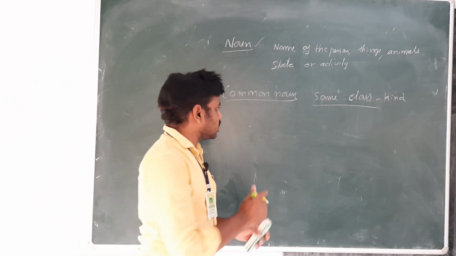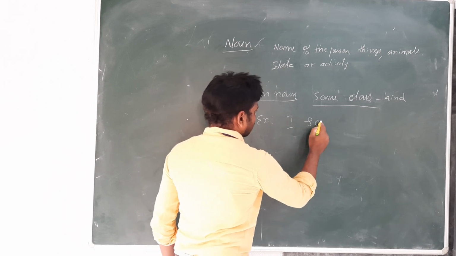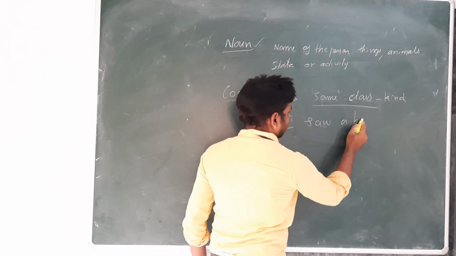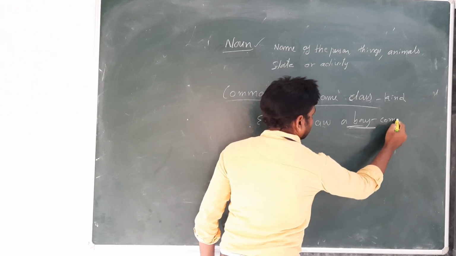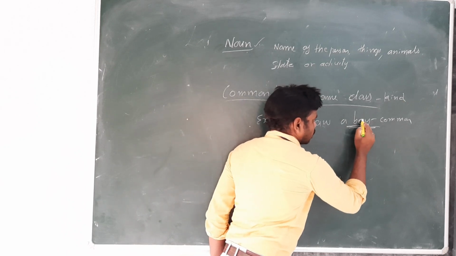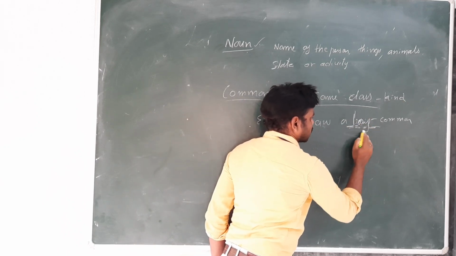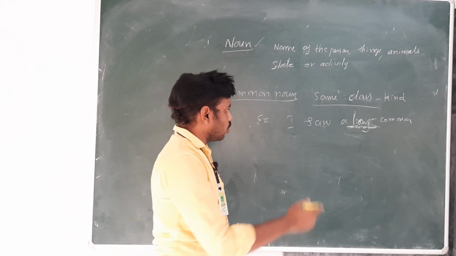Common noun. For example, I saw a boy. Here, boy is a common noun. It is not a particular name here. Boy, there is no name of the person, just a boy. So it is called a common noun, not a proper noun.